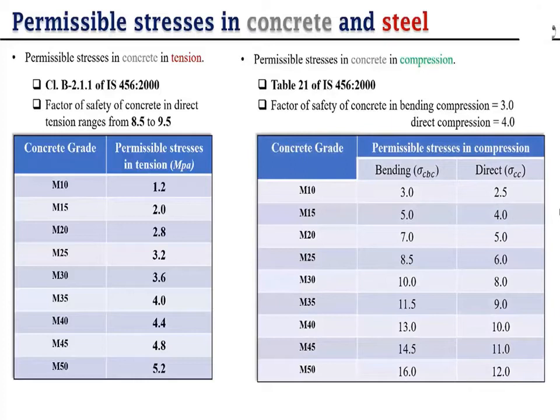So that formula is 0.7 root fck. Means this value comes with formula 0.55 root fck, and if we have to find the tensile stress or a flexural stress, then we have to find it with the help of 0.7 root fck. Both these formulas are given in 456 2000.